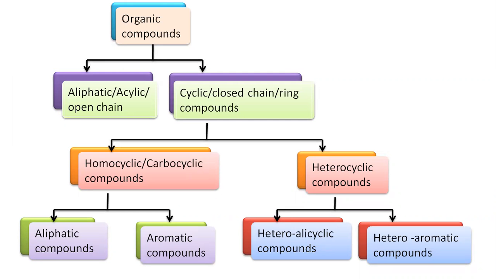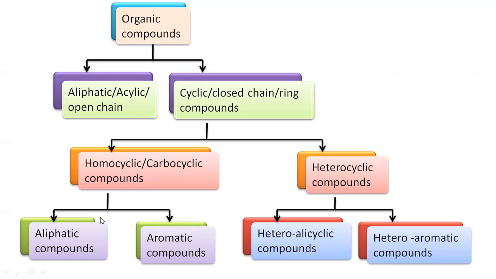Organic compounds are mainly classified into two classes, open chain compounds and ring compounds. Open chain compounds are also called aliphatic or acyclic compounds. In this structure, all the carbon atoms are linked to each other and form an open chain structure. For cyclic or ring compounds, all the carbon atoms are in the form of a ring. Ring compounds are further classified into homocyclic and heterocyclic, depending upon whether the same carbon atoms or an atom other than carbon is present in the ring.